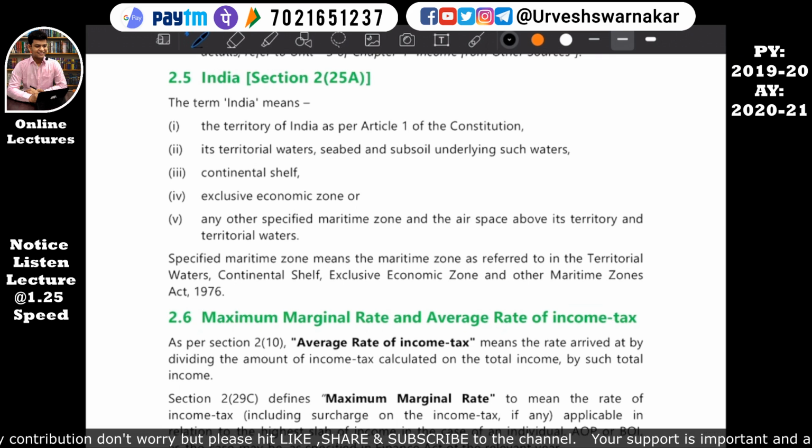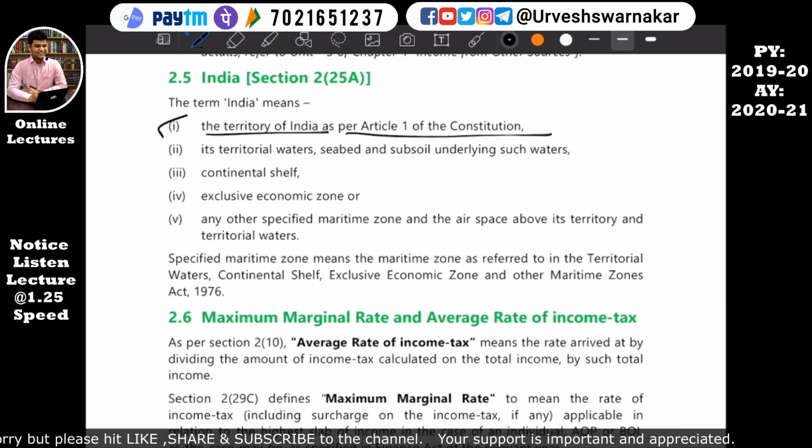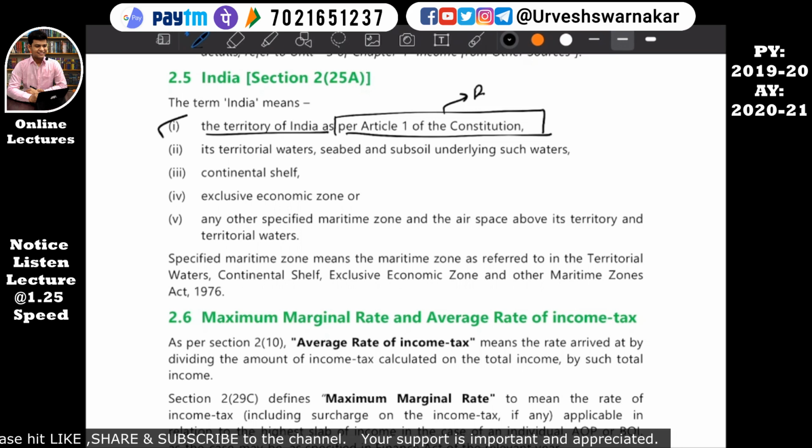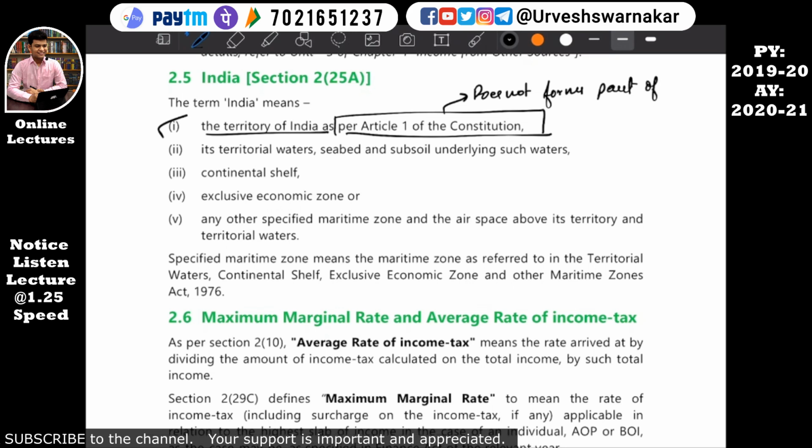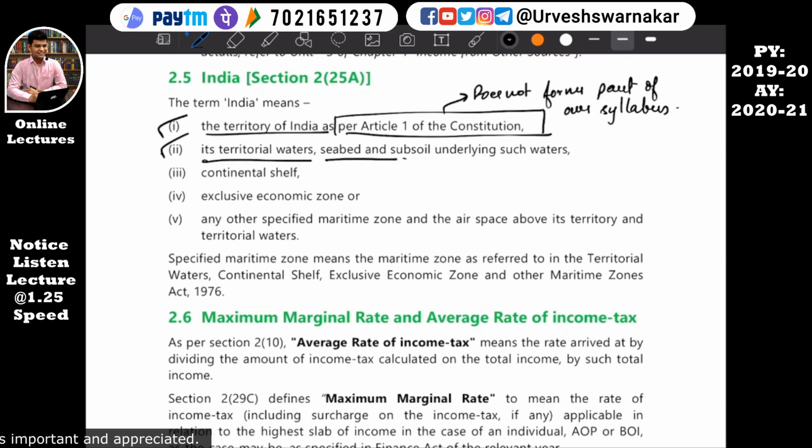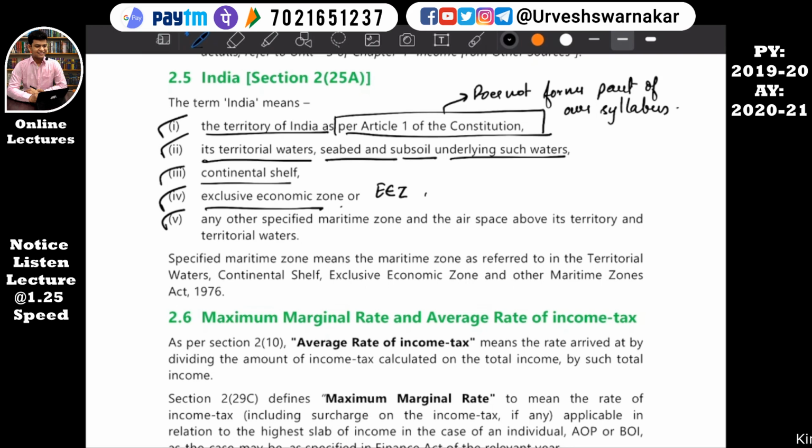What does India mean? The term India means the territories of India as per Article 1 of the Constitution. So this does not form part of our syllabus. It is just an extract. It includes territorial waters, seabeds, subsoil underlying such waters, continental shelf, exclusive economic zone (EEZ), and any other specified maritime zone, and the airspace above its territories and territorial waters.